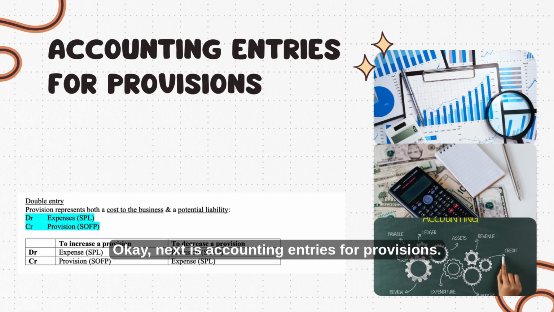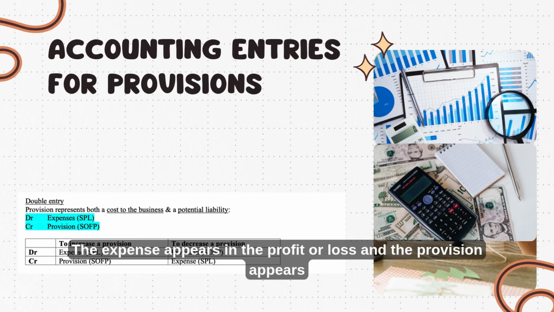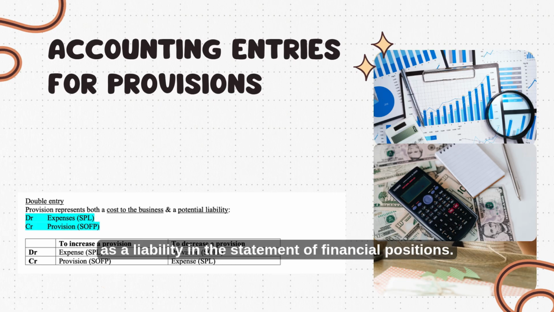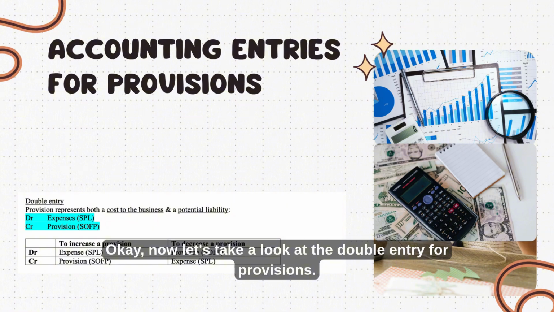Okay, next is accounting entries for provisions. Let's look at the journal entry in here. Assume a warranty provision is $100,000. The debit is of course the warranty expense, and the credit is provision for warranty. The expense appears in the profit or loss, and the provision appears as a liability in the statement of financial position.